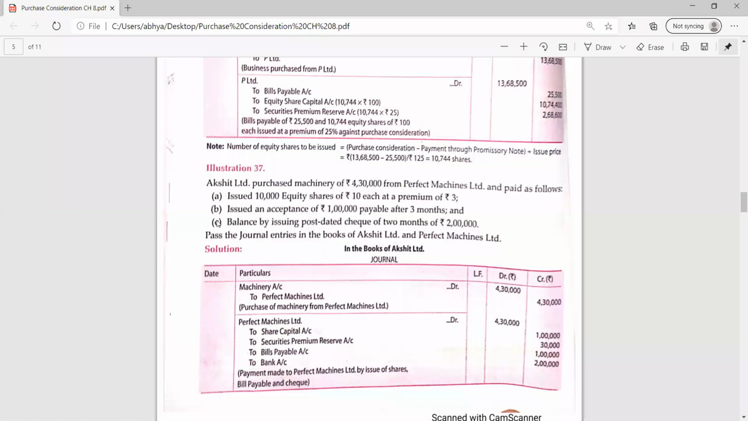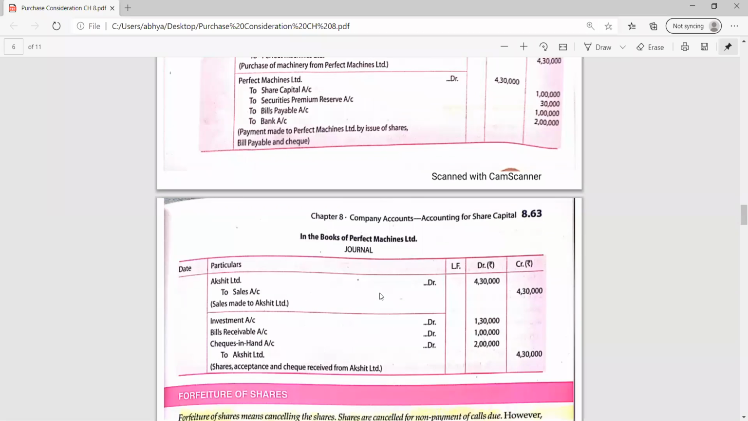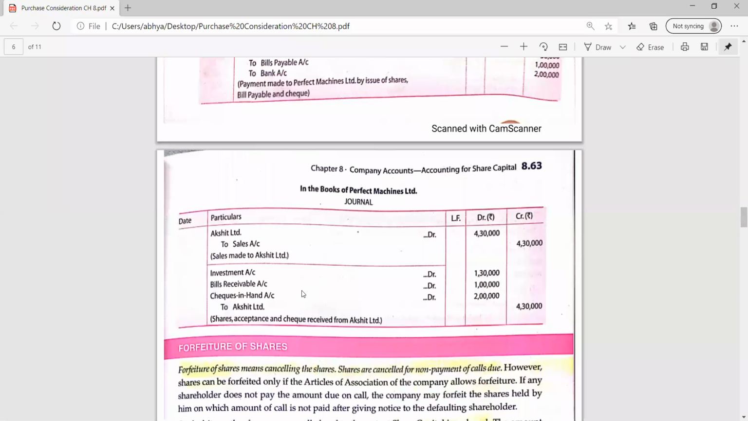In the second part you also have to pass the entry in the books of Perfect Machines. These are the entries in the books of Akshit Limited, because Akshit Limited is the buyer. So this entry will be passed in the books of the buyer. But the books of the seller can also be asked, so you must know how to pass the journal entry in the books of the seller. So these two journal entries will be there.